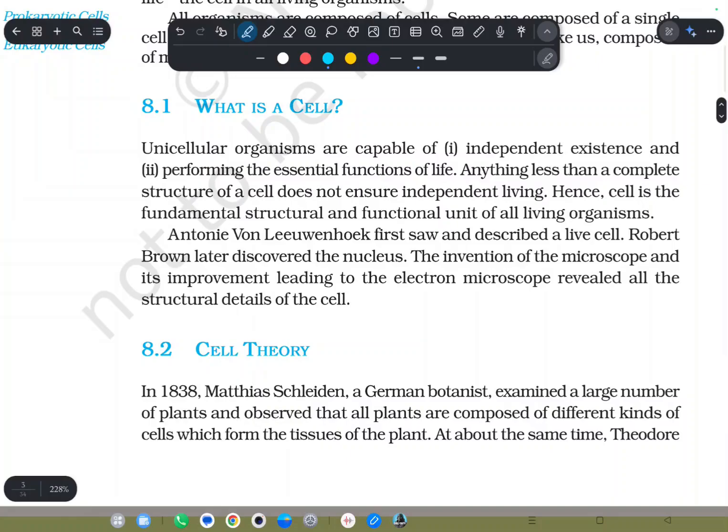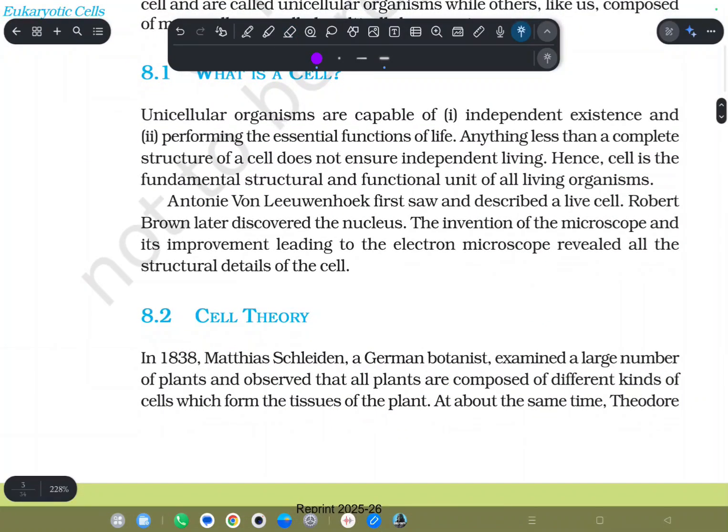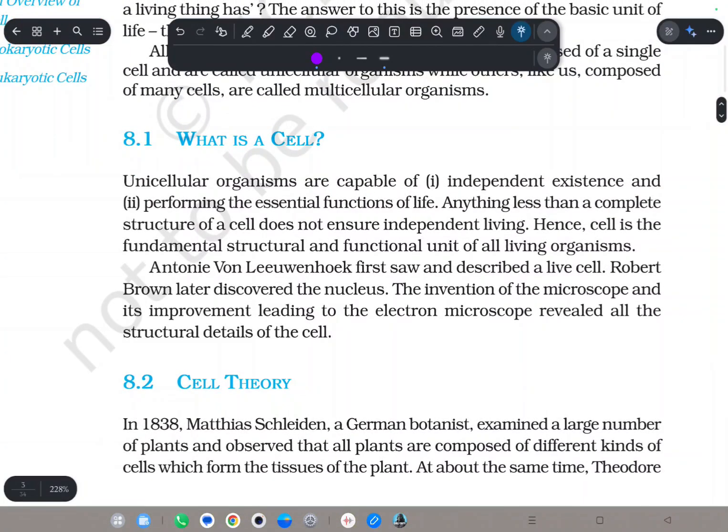So let's start. What is a cell? It is the first thing which should come to our mind. A cell is a unicellular organism which is capable of, first, living independently. Independently living means it does not need anyone else's help.